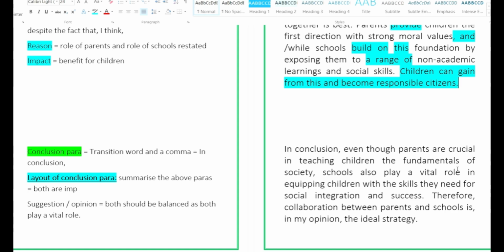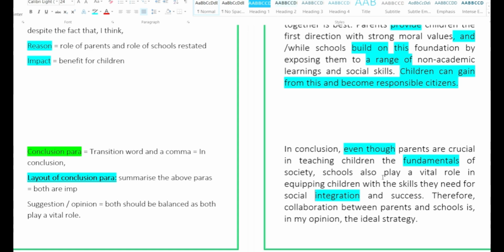So instead of the word basic, the correct word is fundamentals. We have started with a word which is even though, making the sentence complex. Right. Comma, schools also play a vital role in equipping children with the skills they need for social integration and success. Social integration is social commitment. Integration is commitment, discipline.